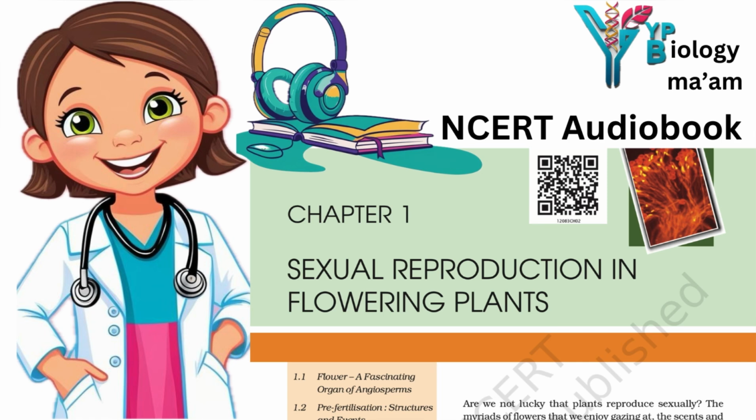Located in the nucellus is the embryo sac or female gametophyte. An ovule generally has a single embryo sac formed from a megaspore. Megasporogenesis. The process of formation of megaspore from the megaspore mother cell is called megasporogenesis. Ovules generally differentiate a single megaspore mother cell, that is MMC, in the micropylar region of the nucellus. It is a large cell containing dense cytoplasm and a prominent nucleus.